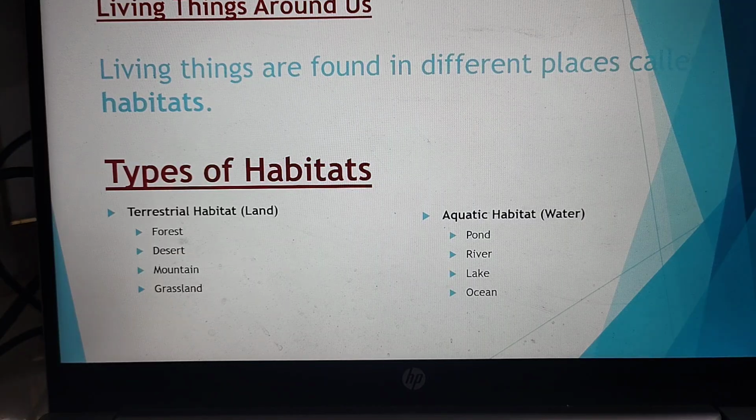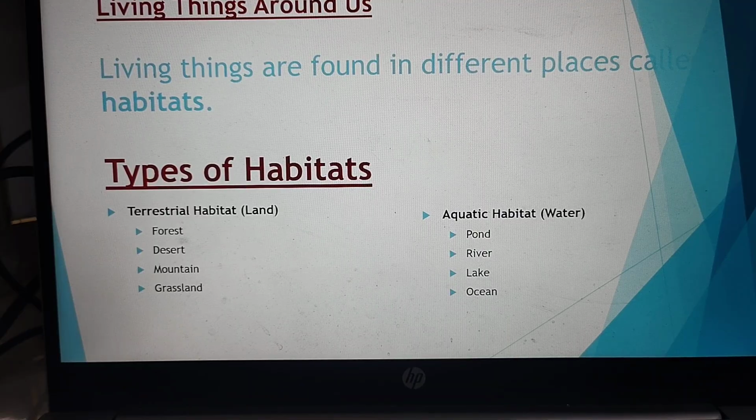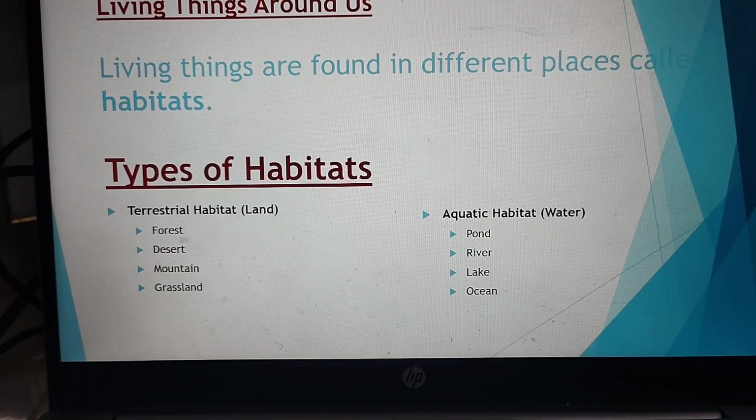Before that, we must know what are the living things around us. The places where living things are found are known as their habitat. Now, what is habitat? Habitat is a place where we all live, basically, where living beings live. So, we can also classify the habitat in two forms, land and water.